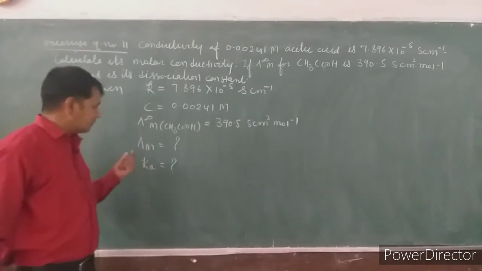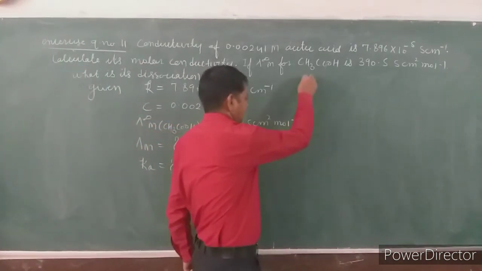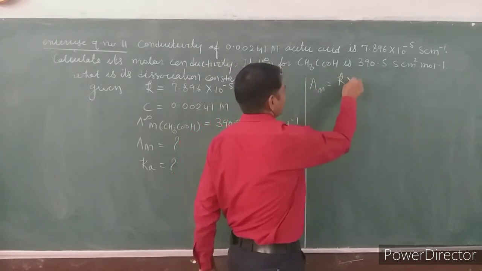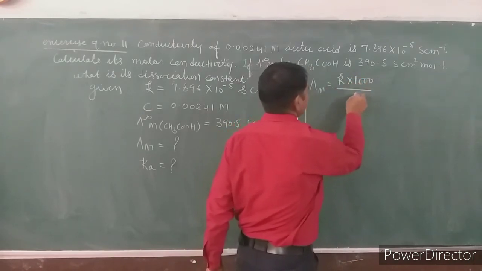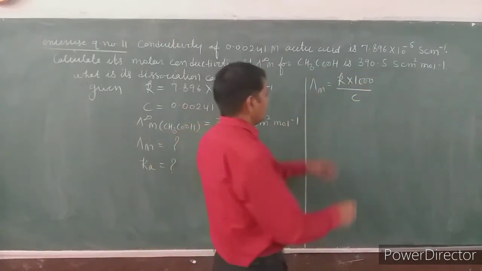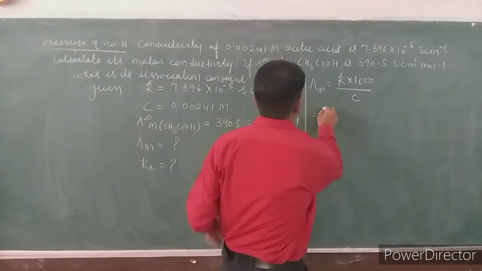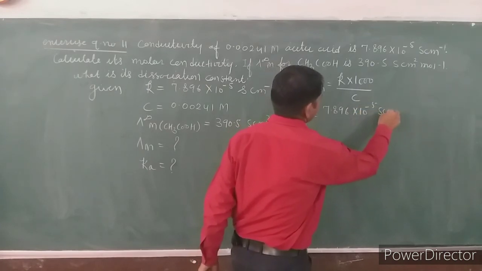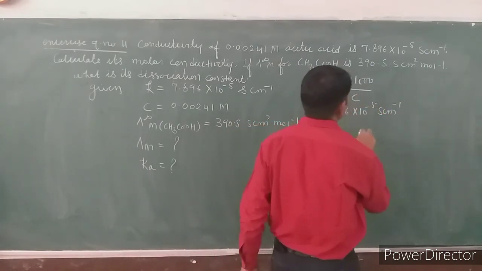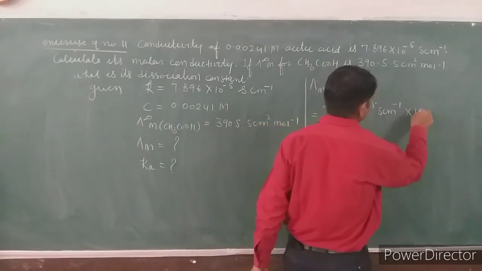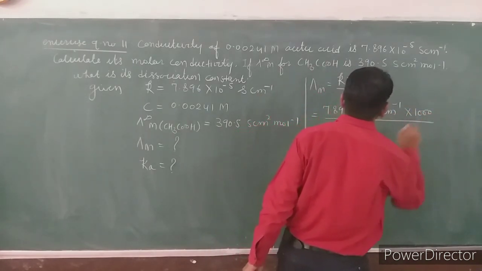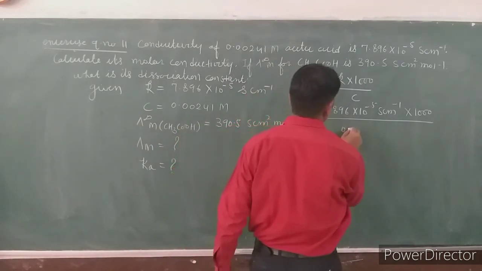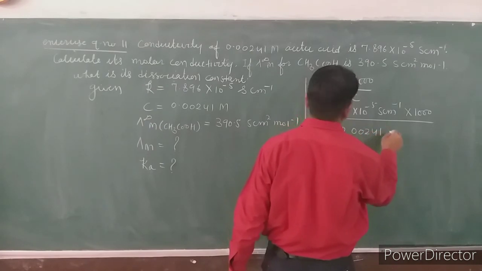So first, to calculate lambda m, we know very well the relation of lambda m with kappa, that is kappa into 1000 upon C, the concentration. Kappa here is 7.896 into 10 raised to power minus 5 Siemens centimeter inverse into 1000 upon the concentration, 0.00241 molar.